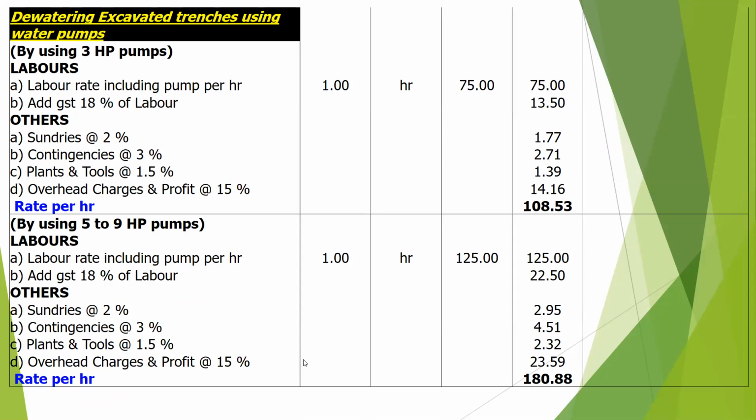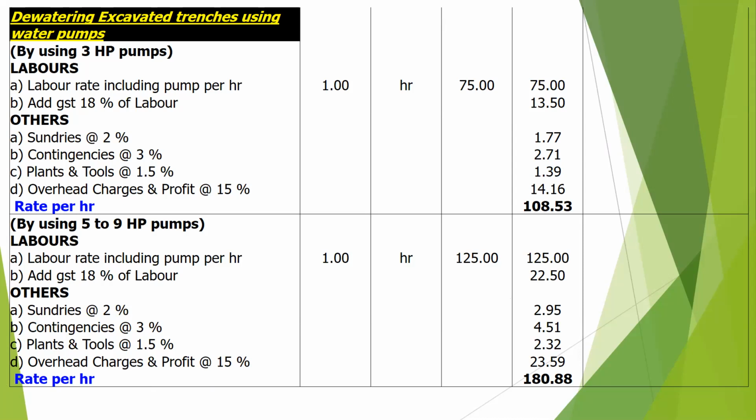Then dewatering charges. So for a 3 HP pump, labor rate including pump on the rental basis, per hour will be 75 rupees. GST 18% on labor, that is 13 rupees 50 paise. Sundries 2% will be 1.77. Contingency 3% will be 2.71. Plant and tools 1.5% will be 1.39. Overhead and profit 15% will be 14.16. So the rate per hour will be 108.53.